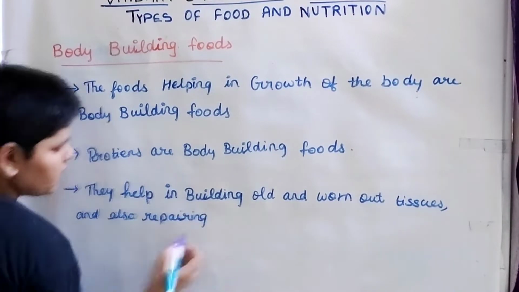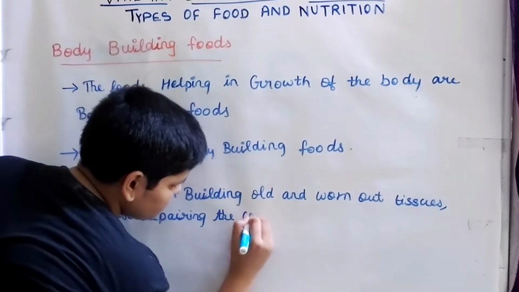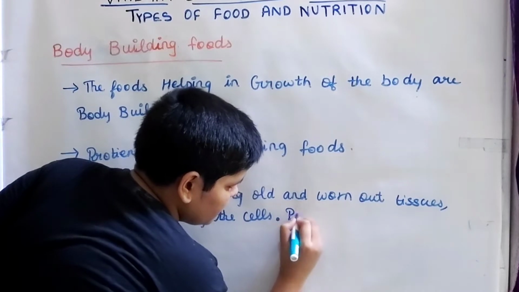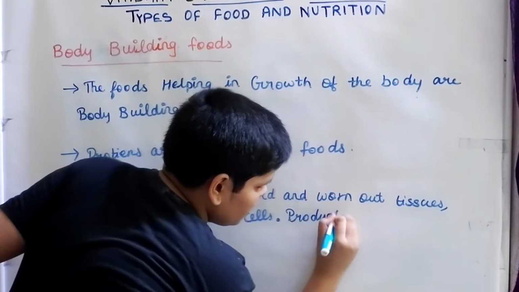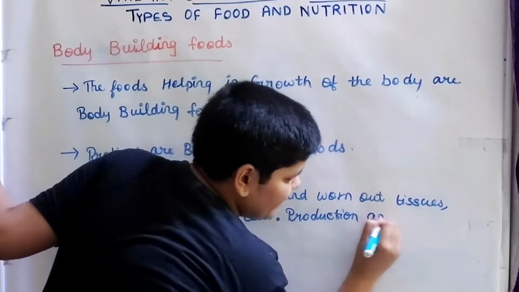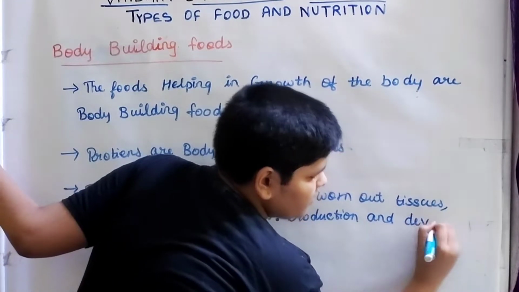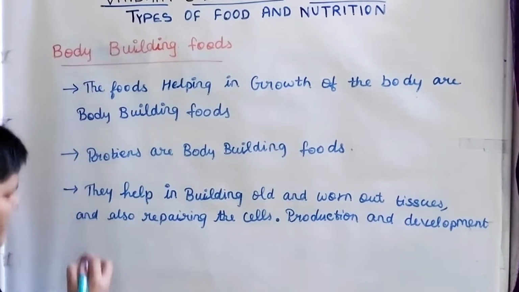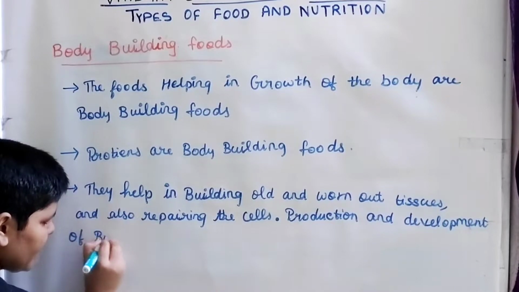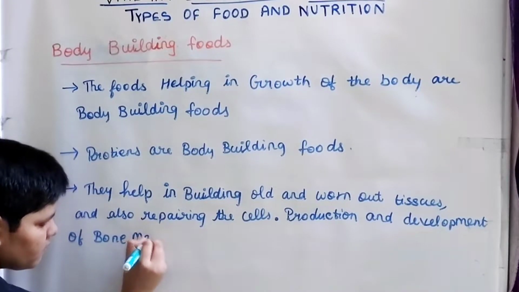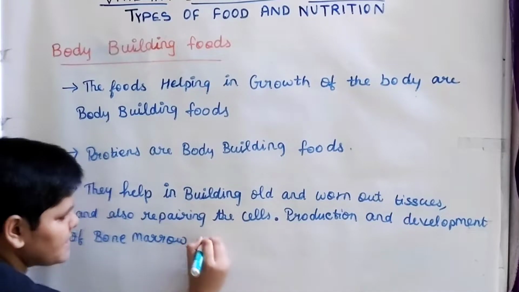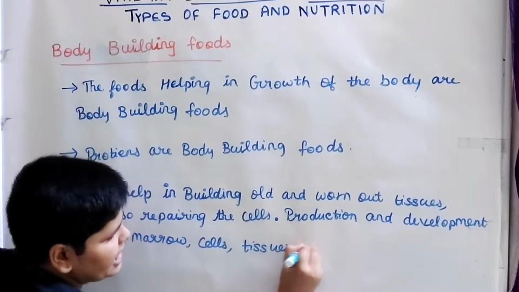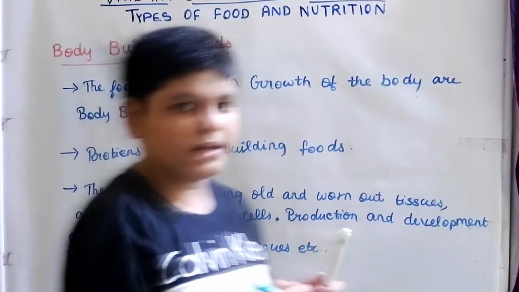They also help in production and development of bone marrow, cells, tissues, etc. So these are the main bodybuilding foods.